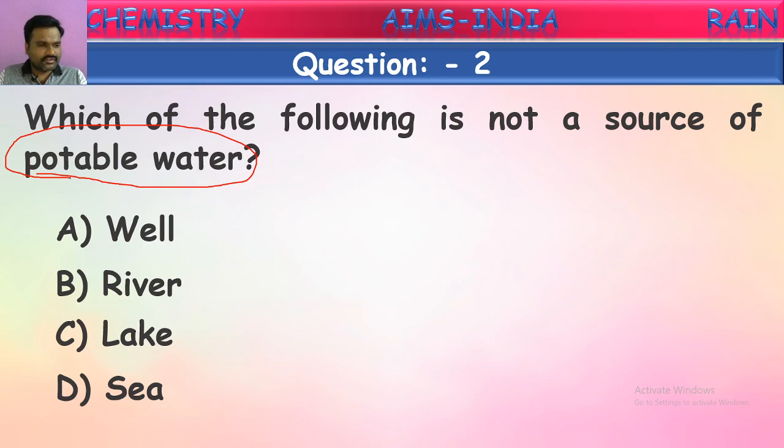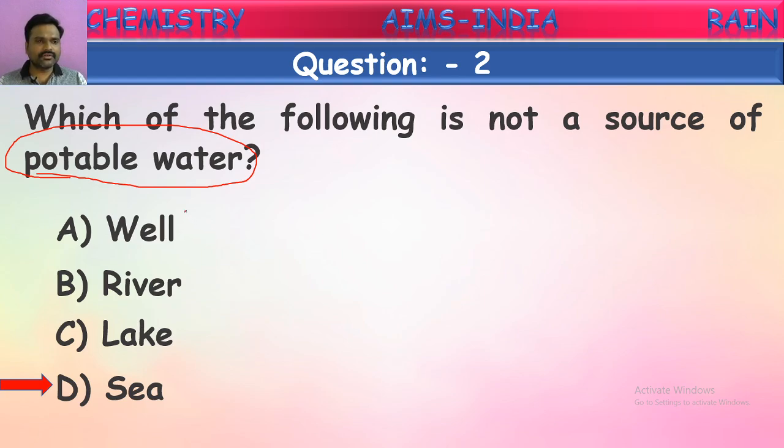We know. Yes, any answers, children? Yes, it is correct. Sea water is not a source of potable water. Why? What do we say potable water means? The water which is suitable for drinking. Can we drink water from the sea? No. Why? Seawater contains a large quantity of salts dissolved in it. Because of this, that water cannot be used for drinking. So sea and ocean water is not a source of potable water.